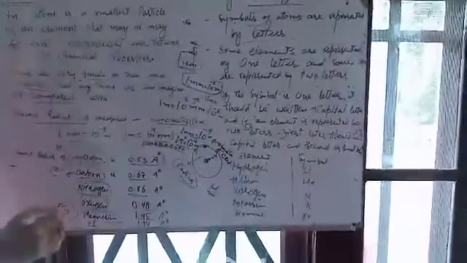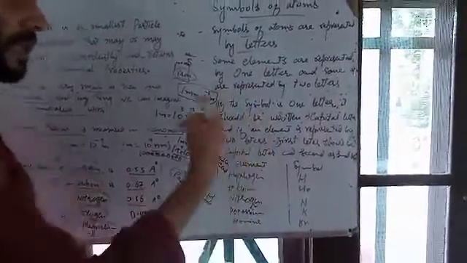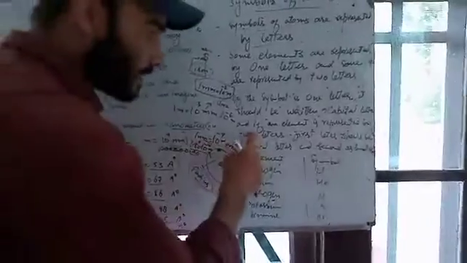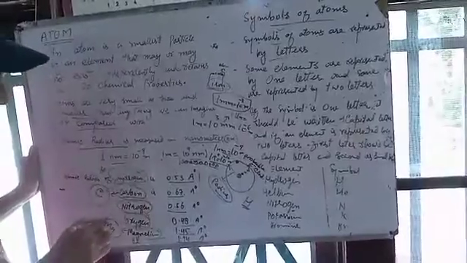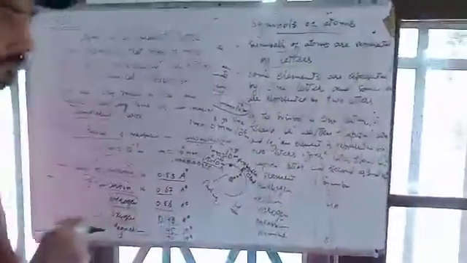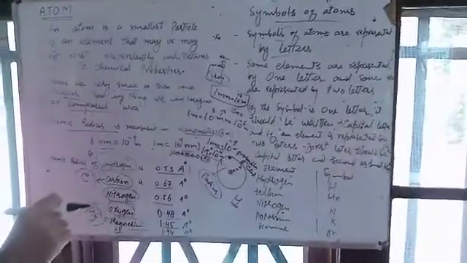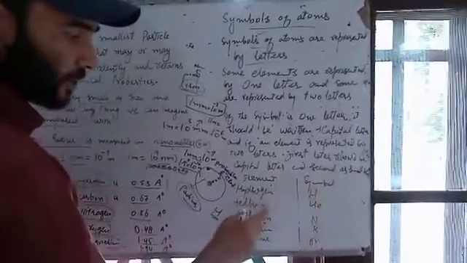For example, magnesium, Mg. Those atoms which are represented by a single letter, the single letter should be in capital form, and those elements which are represented by two letters, the first letter should be capital and the second letter should be small. Examples of elements and symbols: hydrogen H, helium He.